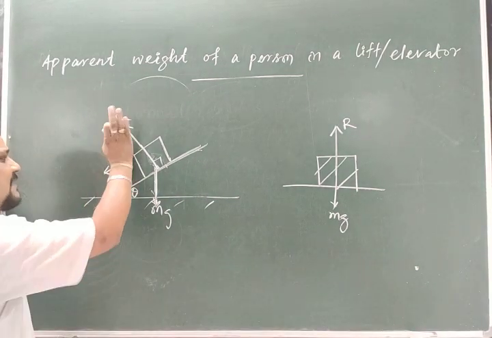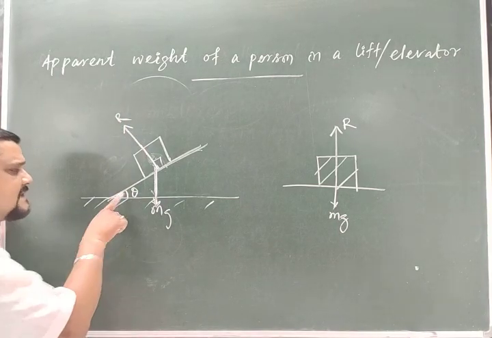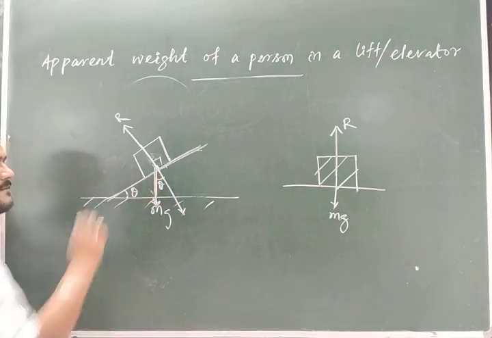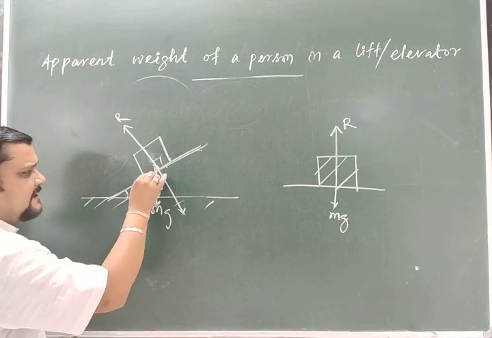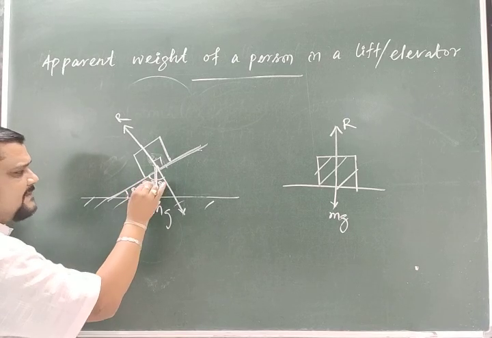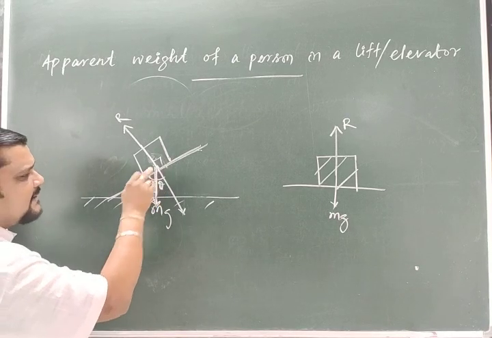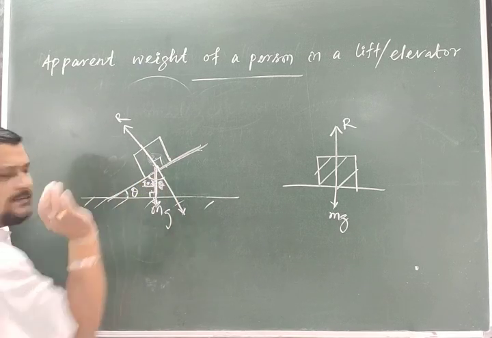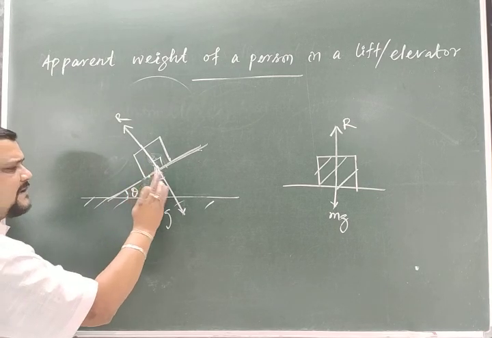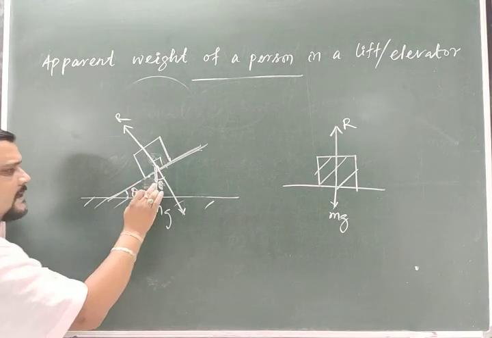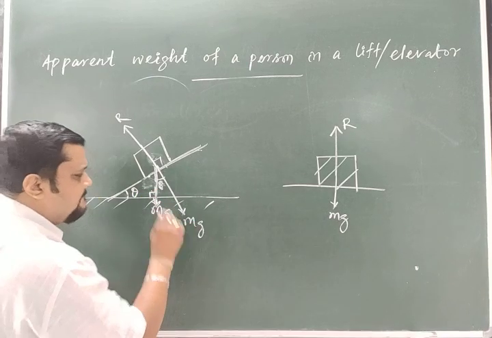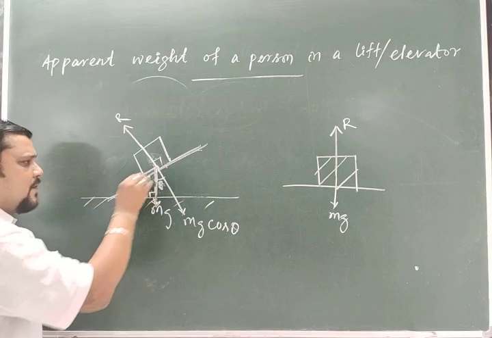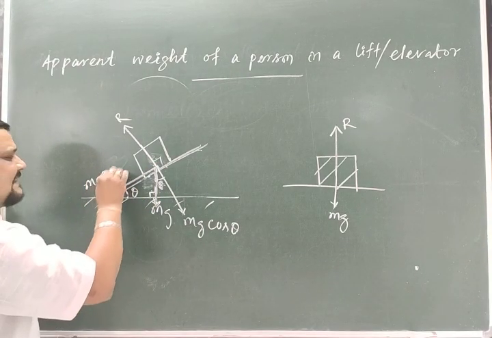Why? Because there are two component forces. If you go for the components, if this angle is theta, this will be theta. You can prove that. If this is theta, this is 90 minus theta, and then this total is 90, so this angle will be theta. The proof is there; you can prove this one. So this is theta, which means this is mg cos theta, one component. Another rectangular component along the surface is mg sin theta.